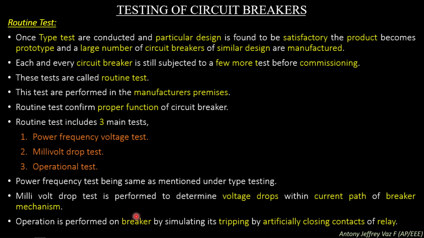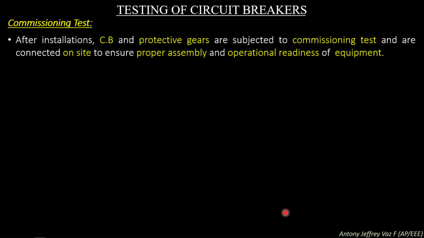Operational test is performed on the breaker by simulating its tripping by artificially closing contacts of the relay. So, the operational test will include simulating the circuit breaker artificially by closing the contacts of the relay and ensuring that the performance and working of the circuit breaker is at a correct level.